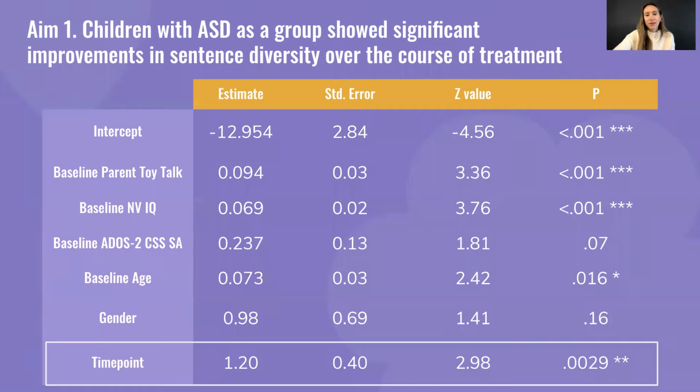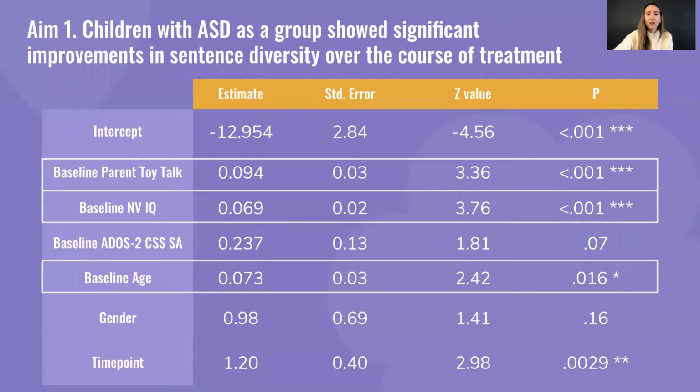Based on results of our mixed model analysis that you can see here, children as a group showed significant improvements in lexical diversity over the course of 6 months of behavioral intervention. We also see that other covariates, baseline parent toy talk, nonverbal IQ, and age, are predictive of lexical diversity across both time points. Specifically, higher parent use of toy talk, higher nonverbal IQ, and older age predicted better